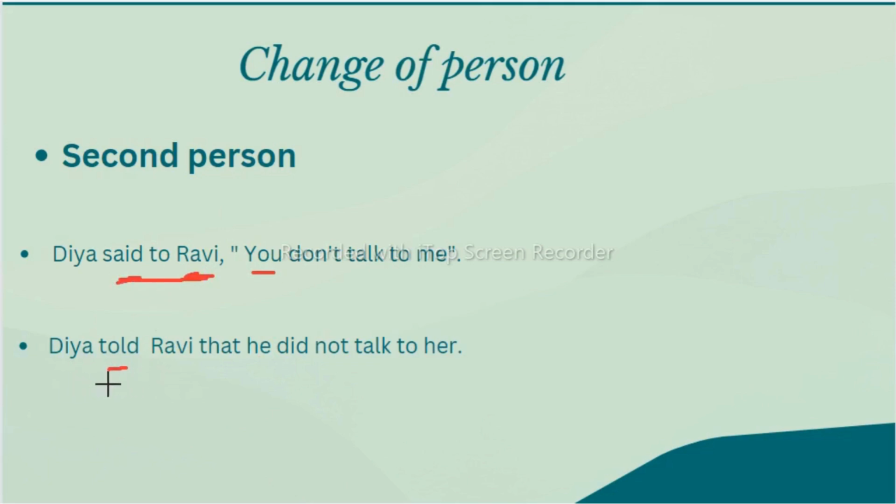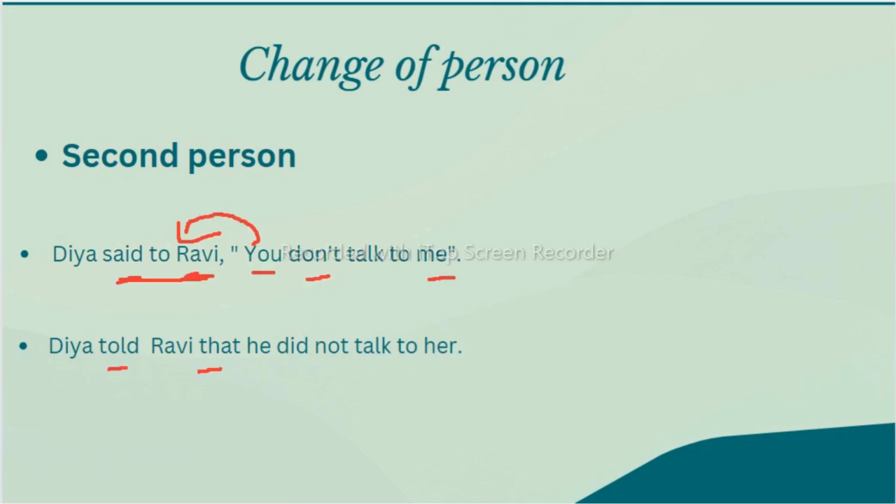Diya told Ravi. We are removing inverted commas and adding that. Diya told Ravi that you, based on this object, if we change this to pronoun, it will become he. That he didn't, because don't becomes didn't; this is present and we are writing it in past indirect. Don't talk to me becomes did not talk to her, because me changed to her.